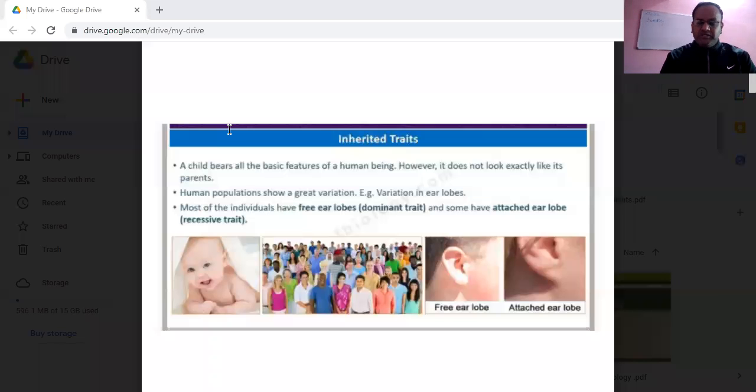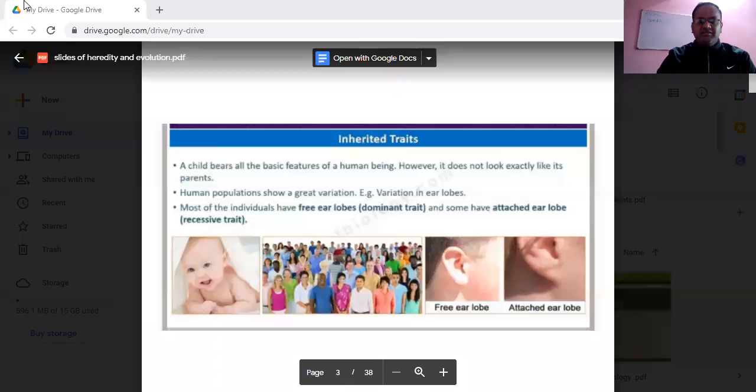And suppose you are making any change in the gene, then that gene, or we can say the manipulated gene, will definitely be transmitted from one generation to another. For example, in this very image, you can see over here that there is a group of people.